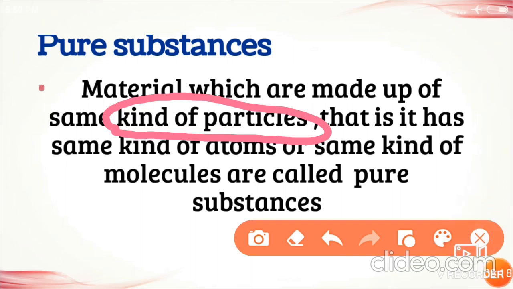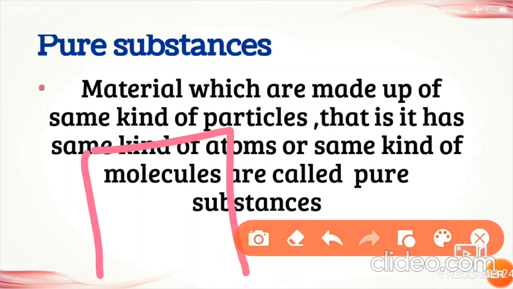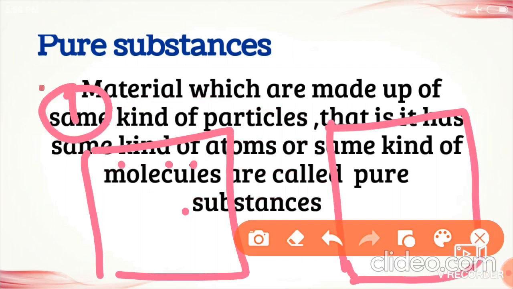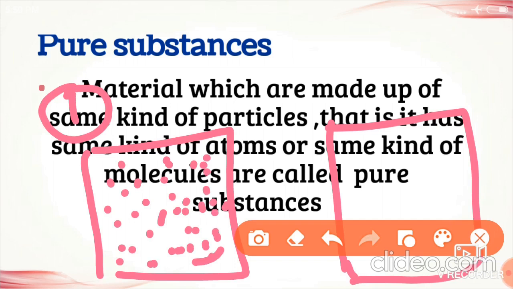Understood? Once again, consider any matter, and consider one more. The first matter consists of small particles called atoms, and this matter is made up of the same type of atoms.